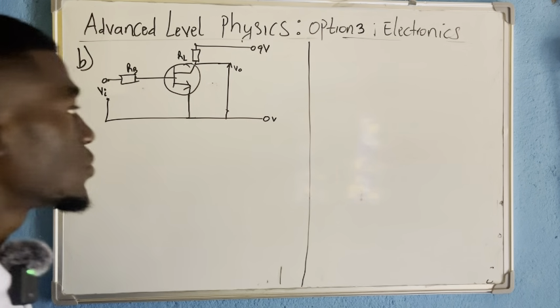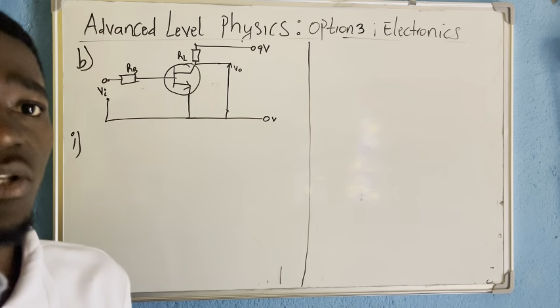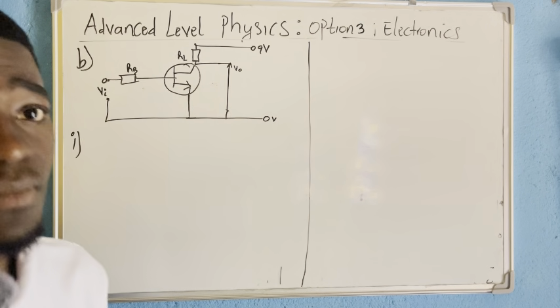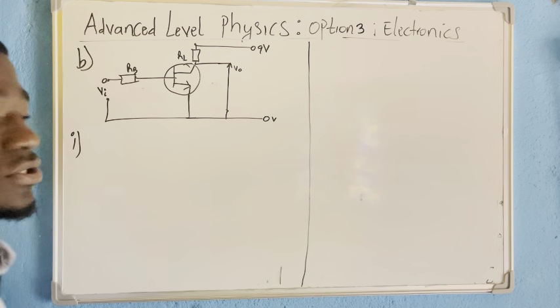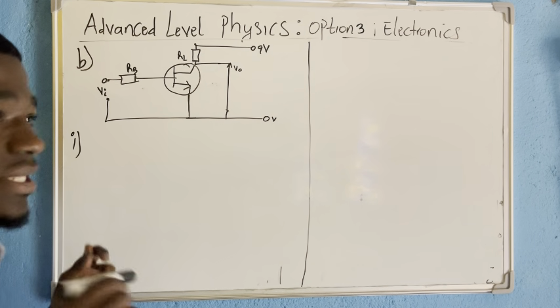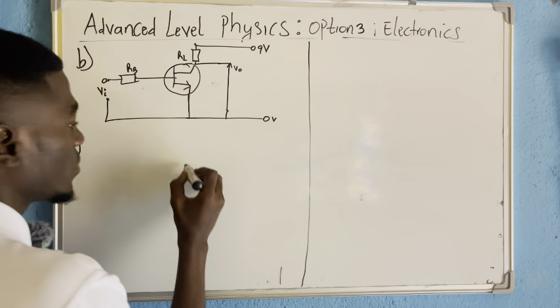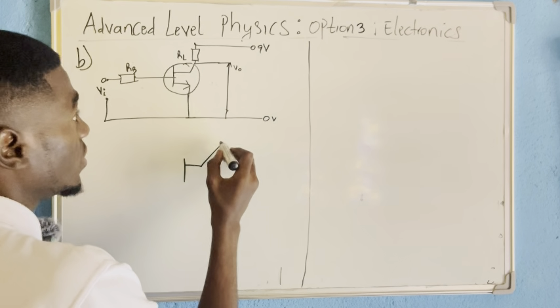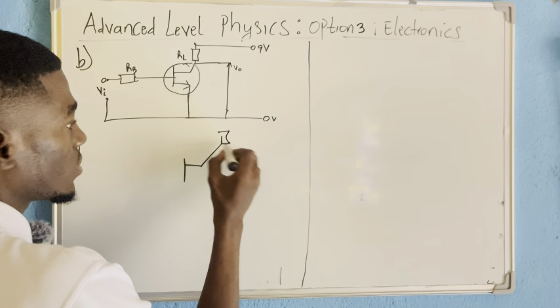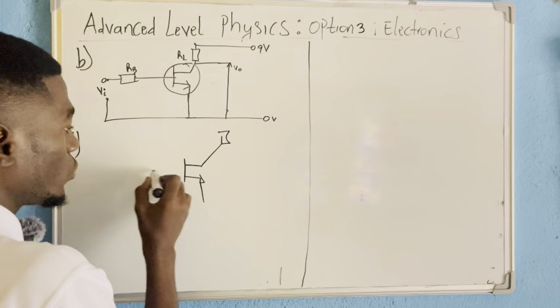Sometimes in some questions they will ask you to come out with the diagram which makes it possible to come out with these characteristics. You should know it. The diagram is quite easy. You have your transistor here. Let me show you the diagram that enables us to come out with the output characteristics of a transistor. You should have something like that.